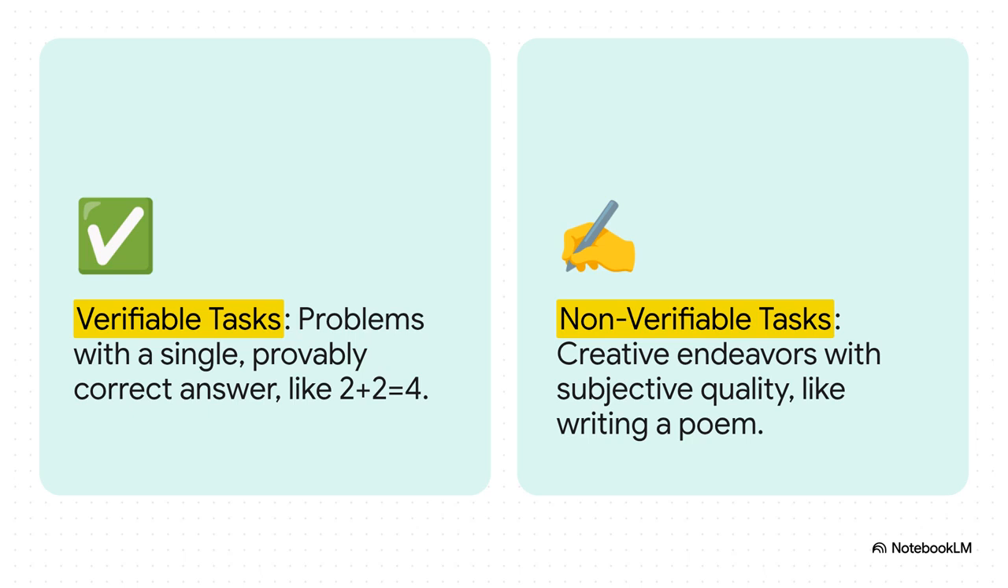See, AI is an absolute champion at what we call verifiable tasks, things where there is one single, provably correct answer, a ground truth. But creative writing? That's non-verifiable. There is no single right answer. There's just better, more original, more emotional. And that's where traditional AI just hits a brick wall.